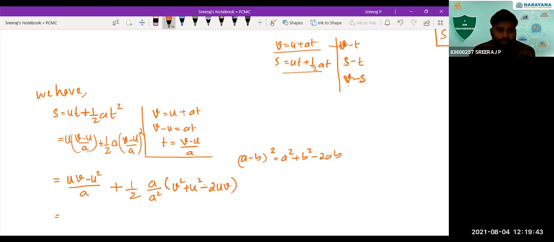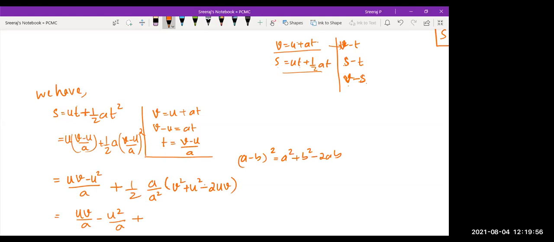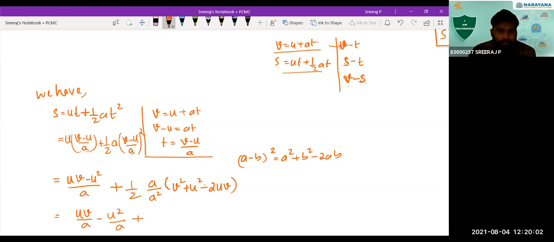So what is the equation now? UV by A minus U square by A plus, what will this be now? How did you get half A by A square, sir? This A here is A square.